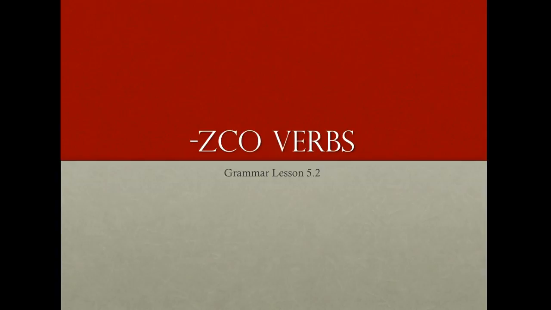Grammar Lesson 5.2, ZCO Verbs. Today's grammar lesson is very simple. We're going to talk about a group of verbs that conjugate a little bit different in the yo form than the verbs that you're used to seeing. And these are called ZCO verbs.